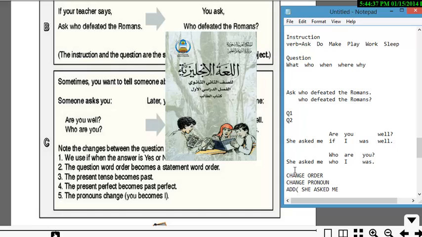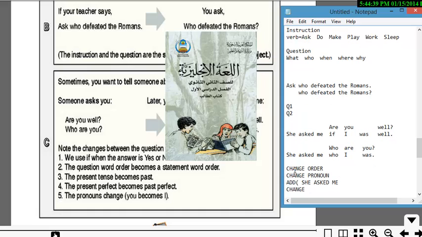There's one more thing you're going to change, which is if, an added word that you're going to have to add, or maybe you're going to have to change the tense. So it depends on what you have. Okay, so 4 things that you actually did here in order to work this out.